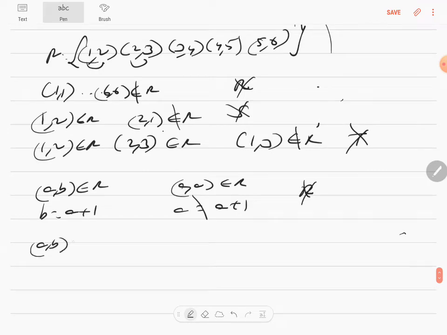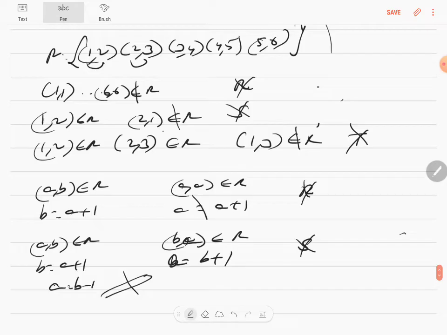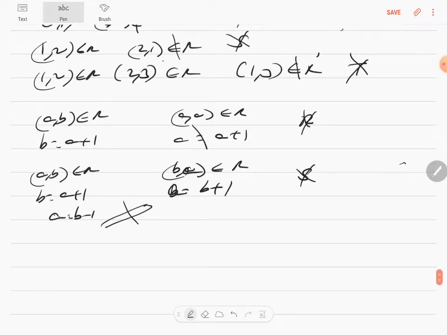(a, b) is an element of R because b is equal to a plus 1. Will (b, a) be an element of R? Will a be equal to b plus 1? You know from here a is equal to b minus 1. Therefore, it is not symmetric. So you are taking the first one and solving the second one. Transitivity, you are taking the first one and solving the third.